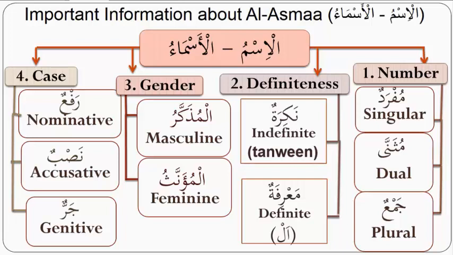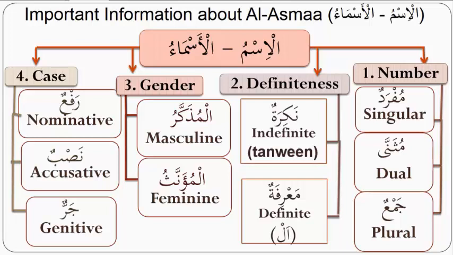For these, we have four categories for the ism. Number, and the numbers have three categories. Everything is either mufrad or muthanna or jama'. The word that is ism is either nakira or ma'rifa. It's indefinite, which is manifested by tanween, or it's ma'rifa, which one of its signs is to have an alif and lam before it. The gender, third category, is mudhakkar or muannas, masculine or feminine.